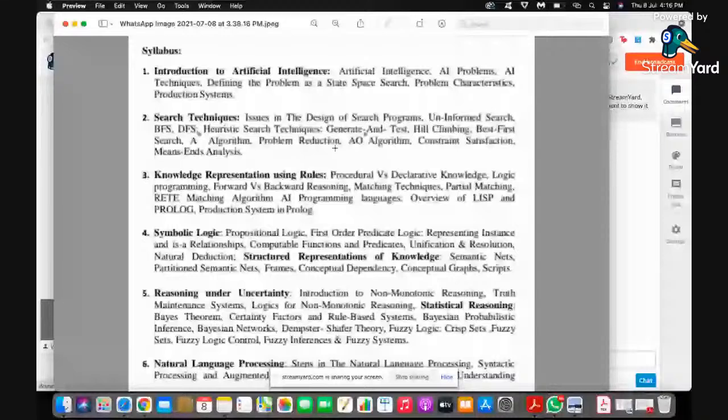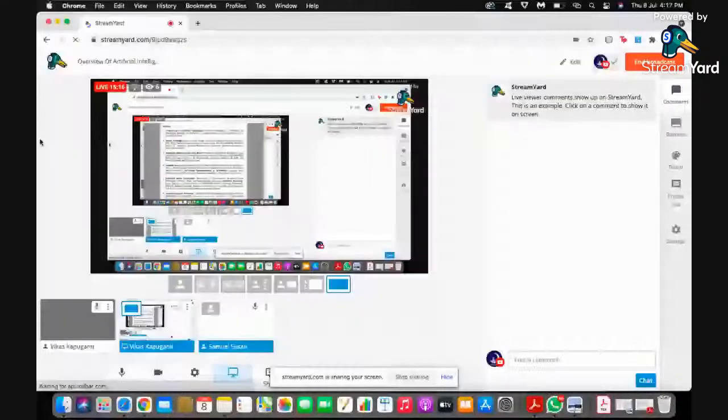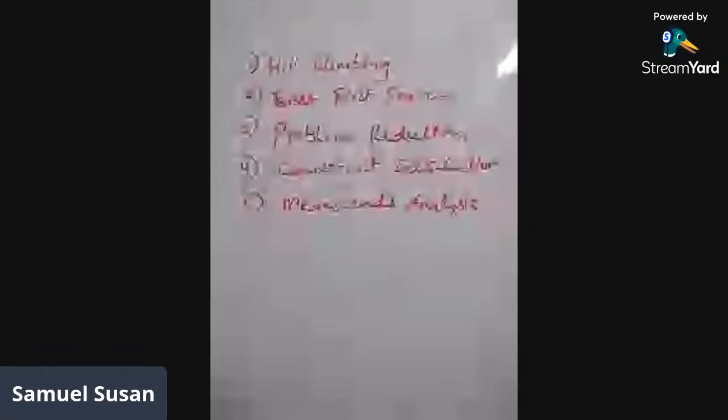Now I'm sharing the board so that you can see that on the screen there. Right, I think you can see it on the screen. These 5 concepts, these are the important things. And each of these concepts is explained with an example here.